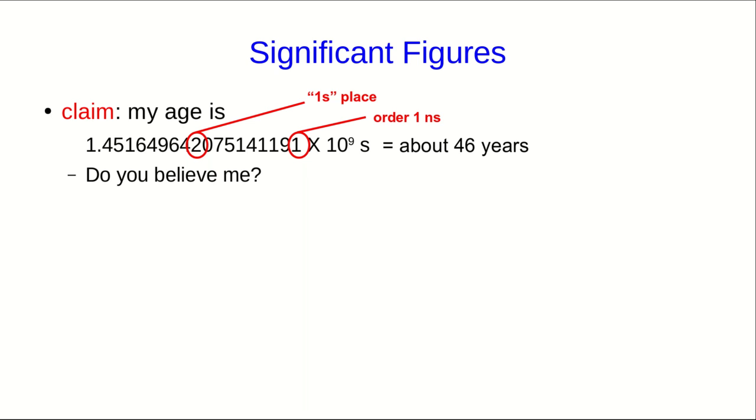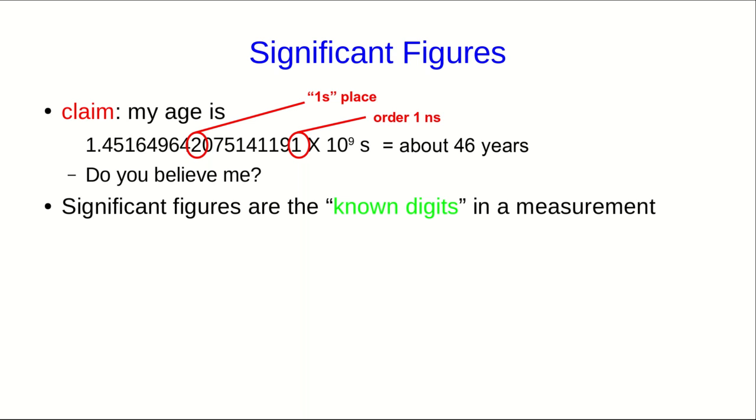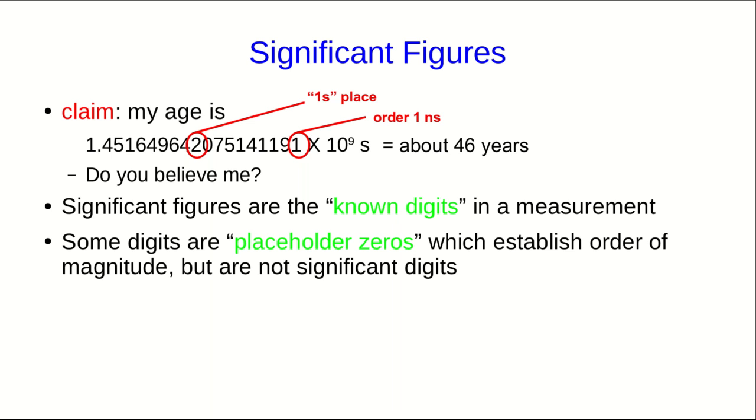Do you believe I know my age to the nanosecond? There's a birth record in Ottawa, which has my birth date on it, but I doubt it's accurate even to the second, certainly not to the nearest nanosecond. And so I've given you a whole lot of digits that are not significant figures. They are digits that I have no way of knowing. That's all a significant figure is. It's a digit that we actually know.